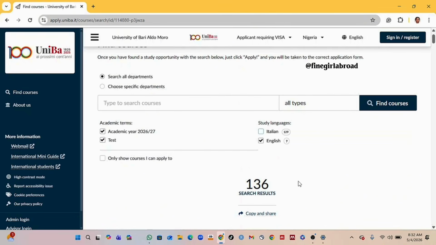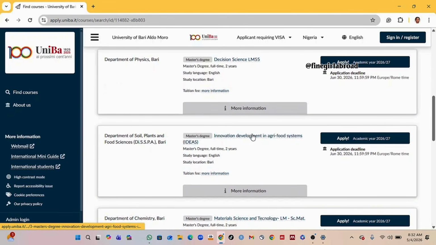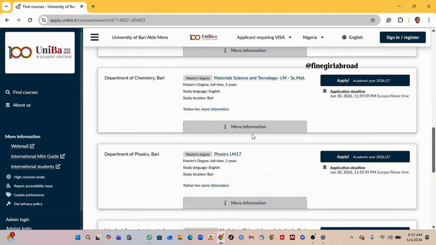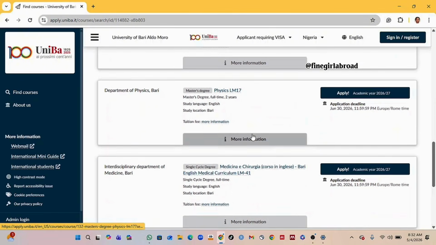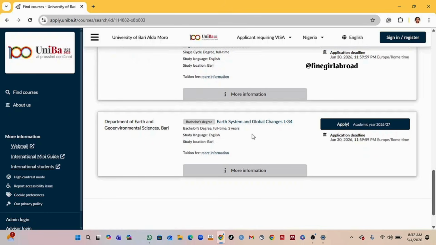After doing that, I think we have to click on find courses so that it can show what I just unticked. So can you see? These are the programs that they have in English: computer science, decision science, innovation development, material science and technology, physics, medicine, earth system, and global changes. Those are the programs that they have in English, and they are all master's.